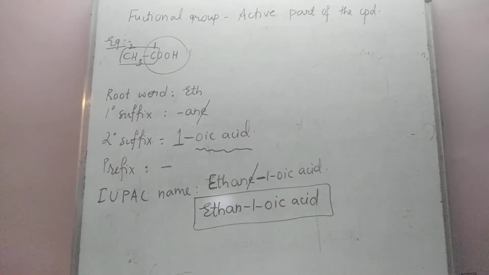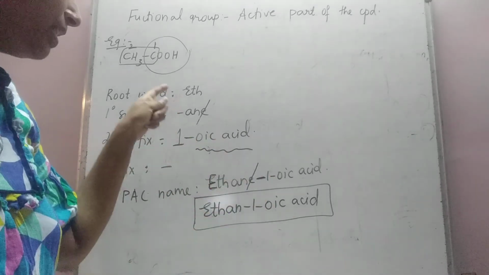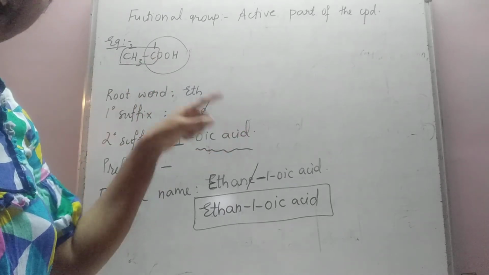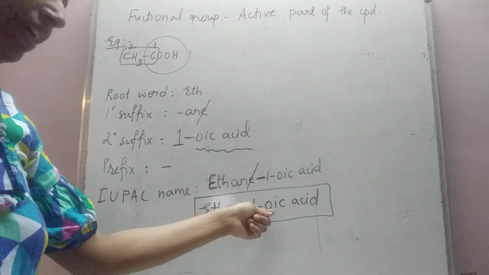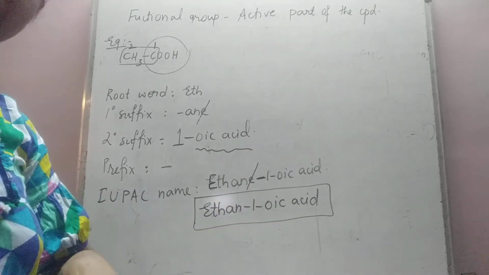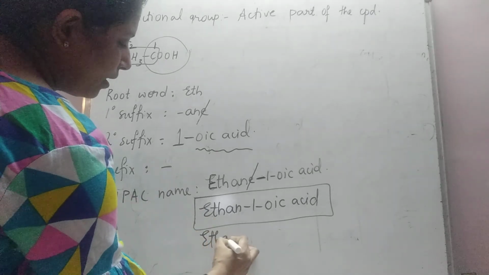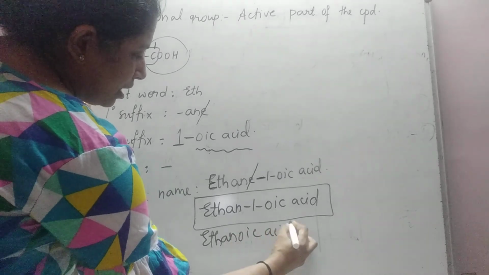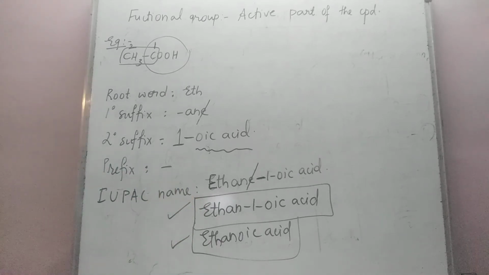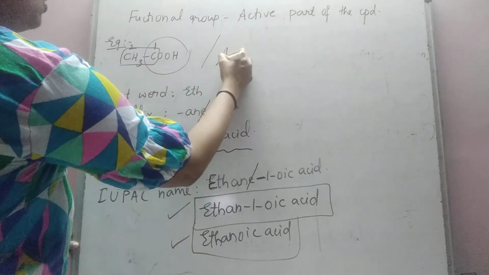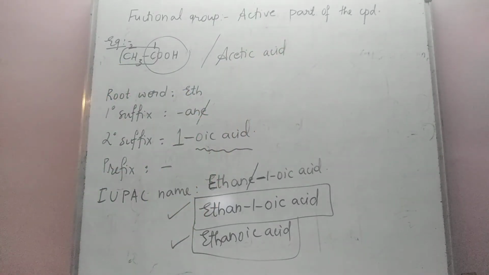In most of the books, you will never find 1 written here because this COOH group will always be present at the end and it is always given number 1 position. So whenever it is oic acid, it is understood that it is at the first position. Hence, in some of the books, you will find 1 not written in the name and the name written as ethanoic acid. So this is also correct. Now this ethanoic acid is commonly also called acetic acid, which is also present in vinegar.